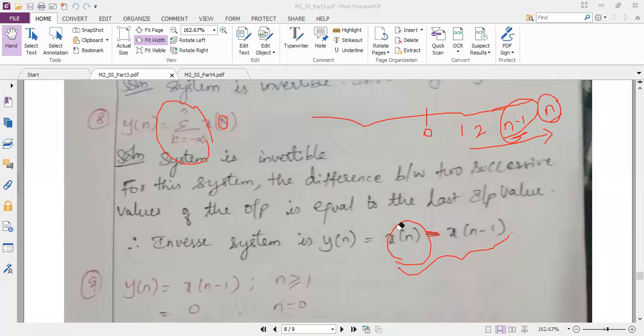Are you people following it? Why I have written x of n minus x of n minus 1? Yes, ma'am. Yes. Very good.